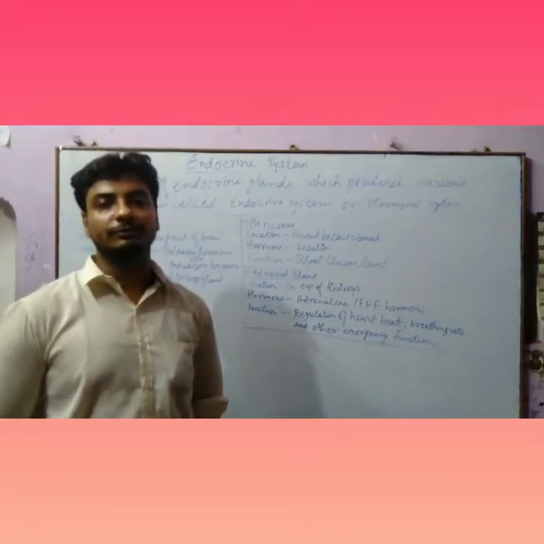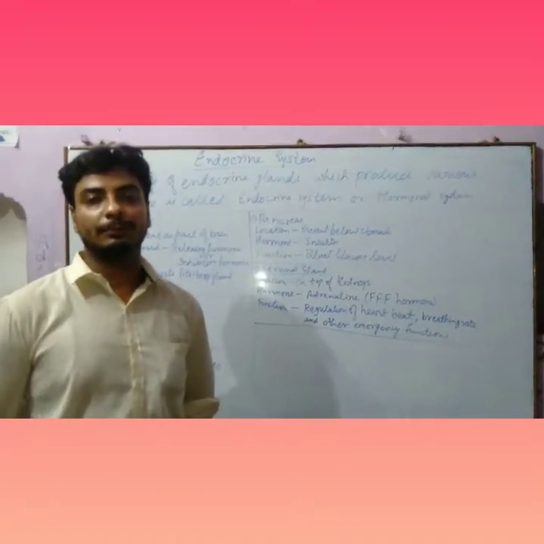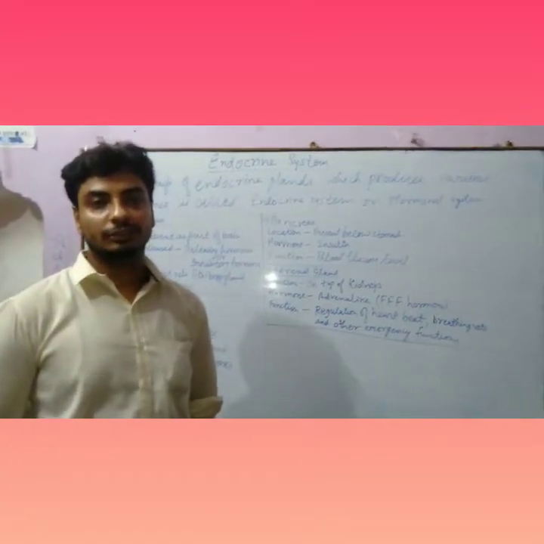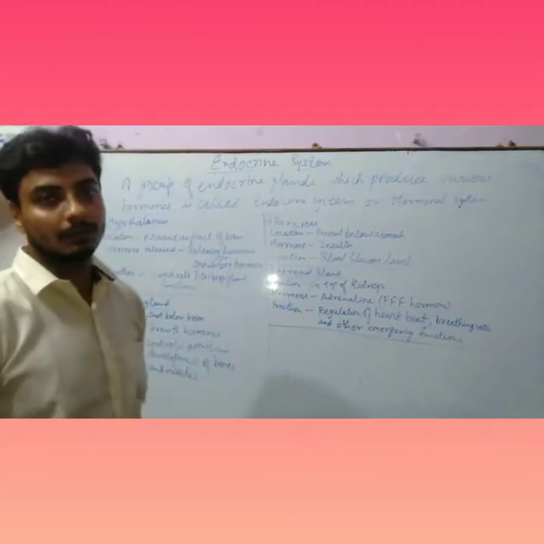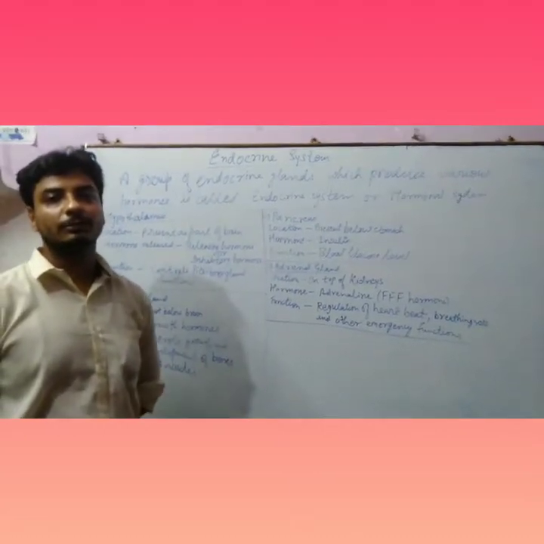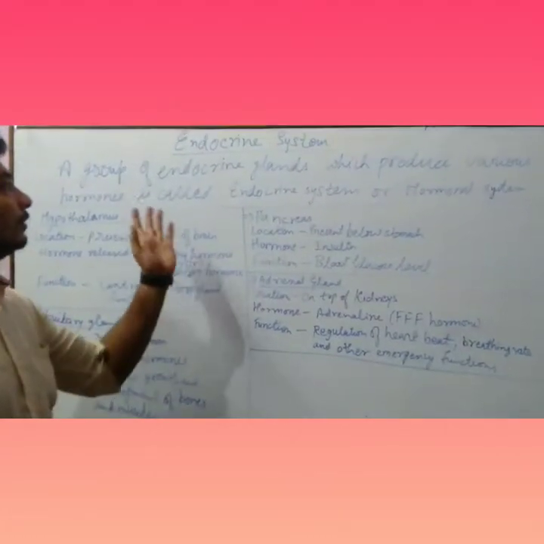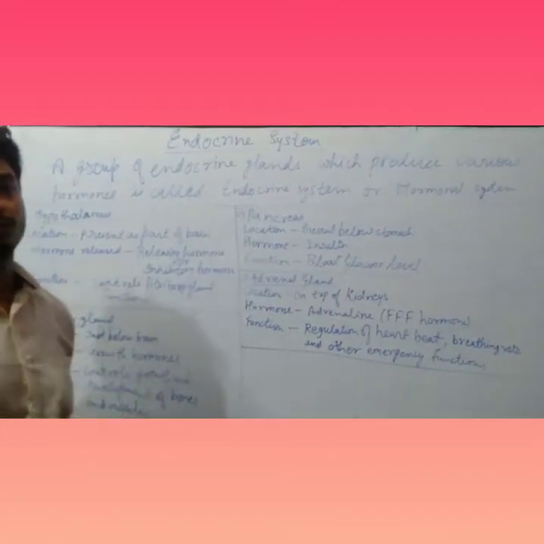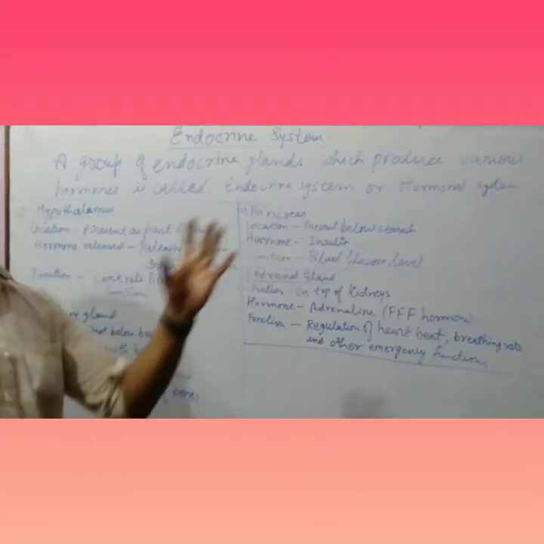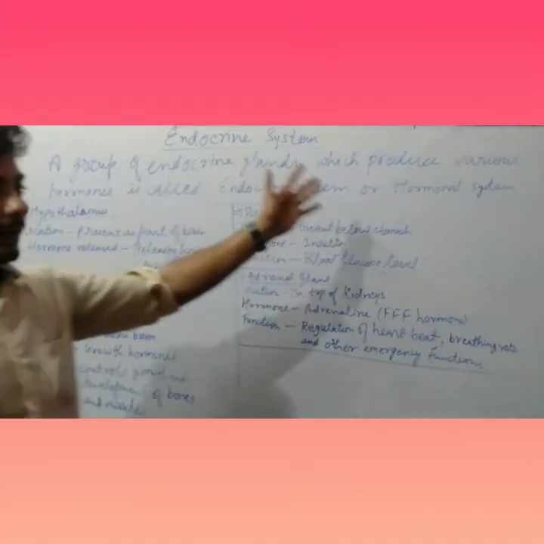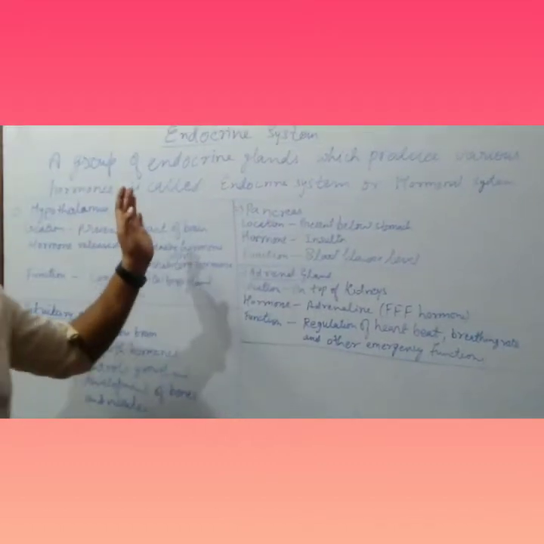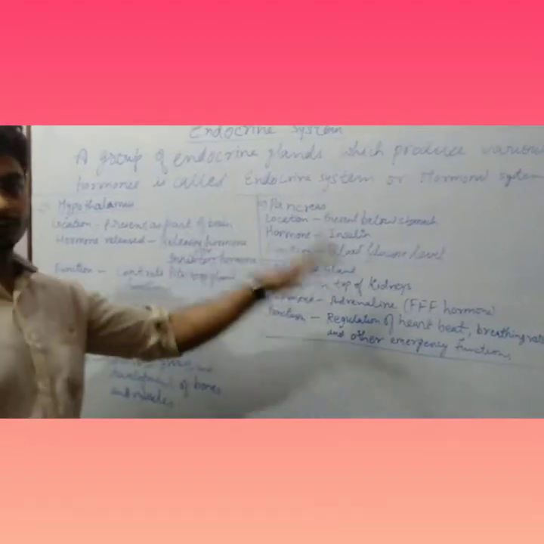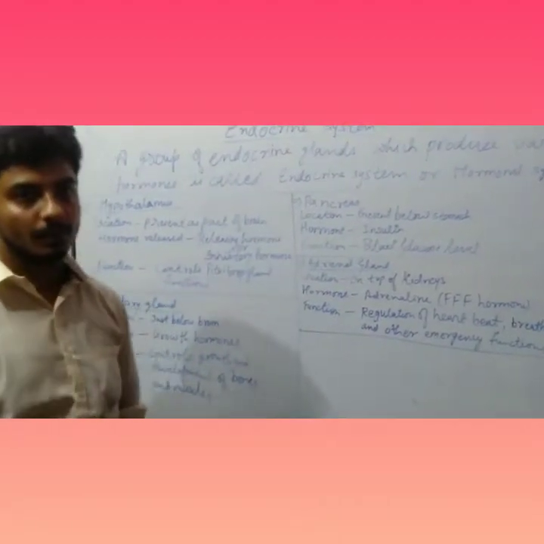Today I am going to discuss with you the topic of chapter Control and Coordination. The topic of discussion for today is the endocrine system. Now the endocrine system is a system which consists of various glands which produce various hormones in our body. So we can say that the endocrine system is a group of endocrine glands which produce various kinds of hormones, or we can say chemical messengers in our body. This is called the endocrine system.